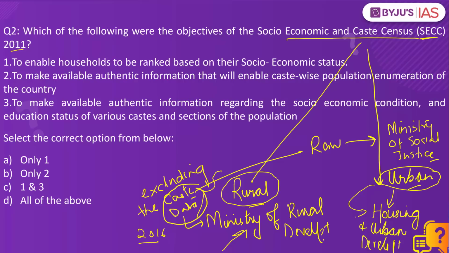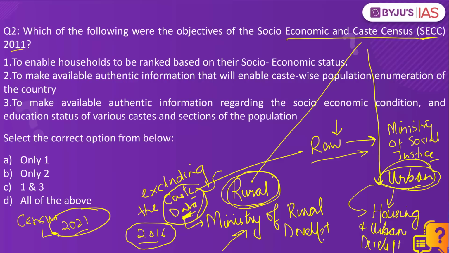This data, excluding the caste-wise data, was published in the year 2016, and the caste data, the raw data submitted to the Ministry of Social Justice, has not been made public yet. And the political parties today are not asking that this data should be made public. They're asking that this caste census should be conducted along with the census of 2021.